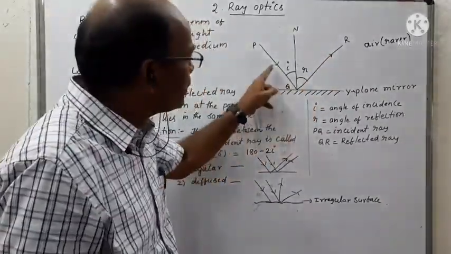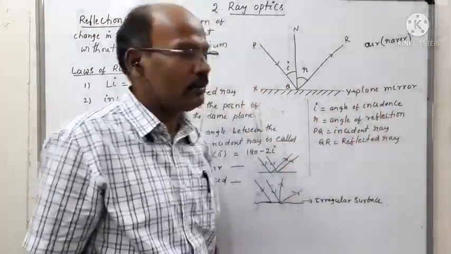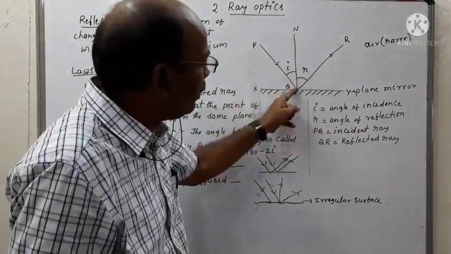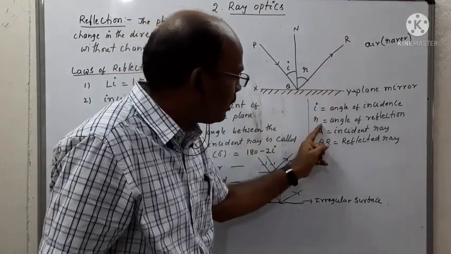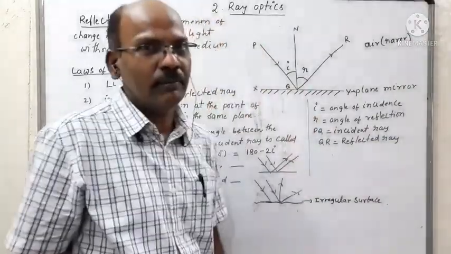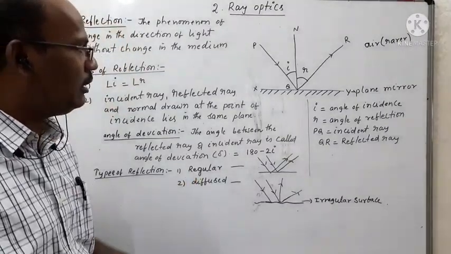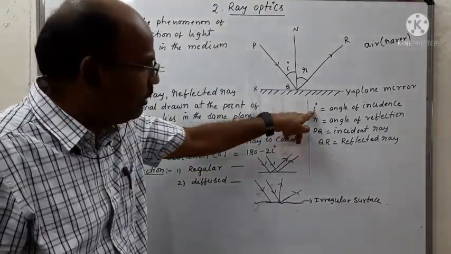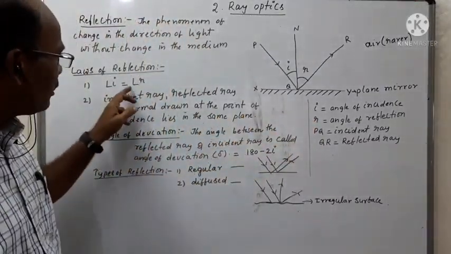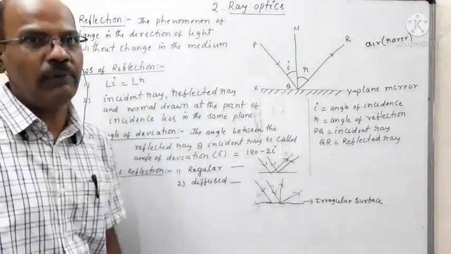The angle between the incident ray and the normal is called the angle of incidence, represented by the letter I. The angle between the normal and the reflected ray is called the angle of reflection, represented by the letter R. By experimental evidence, the first law indicates that the angle of incidence is always equal to the angle of reflection, meaning angle I is equal to angle R. This is the first law of reflection.